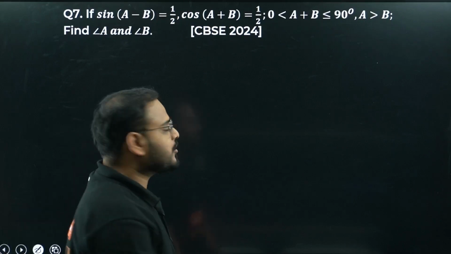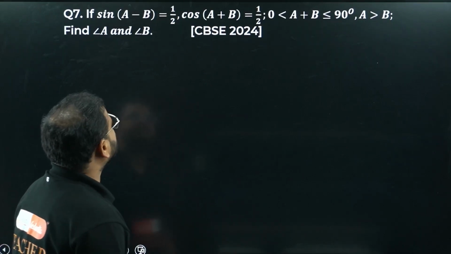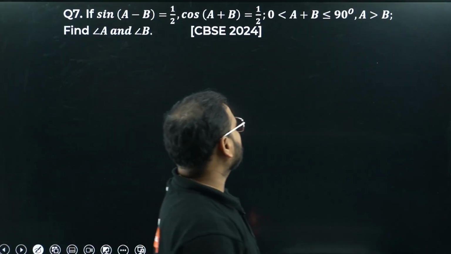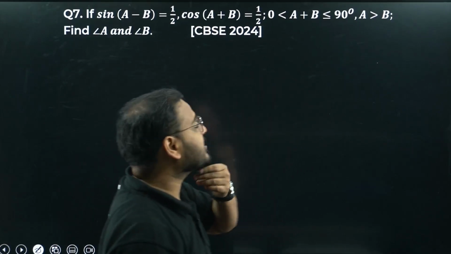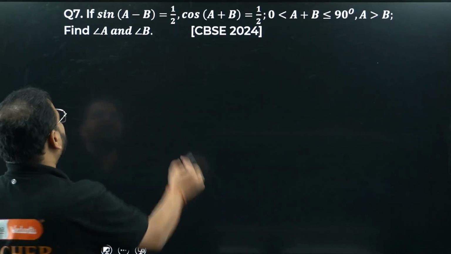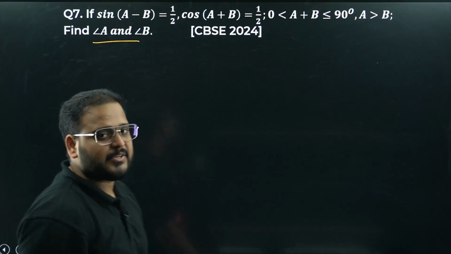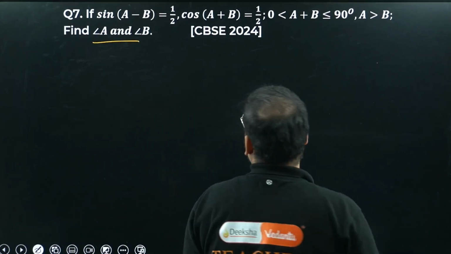Question number 7. Let's solve it. Sin(A minus B) is 1 by 2. Cos(A plus B) is 1 by 2, where A plus B is between 0 to 90 degrees and A is greater than B. Find angle A and angle B. CBSE 2024 paper. Please have a look.